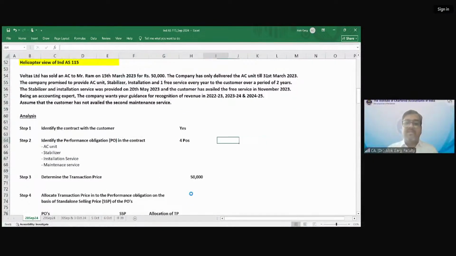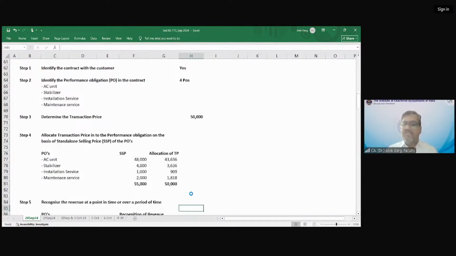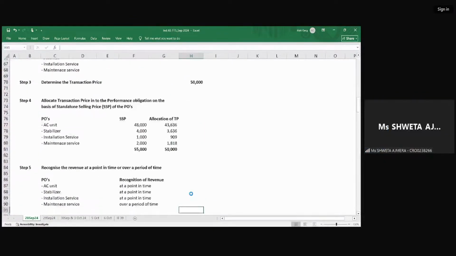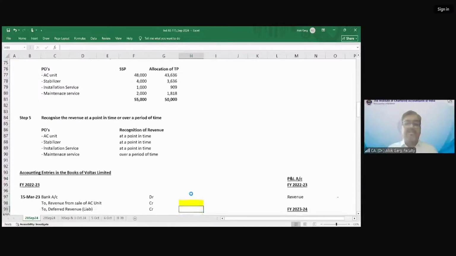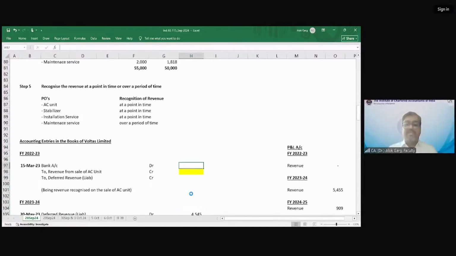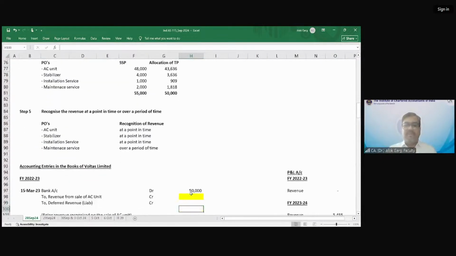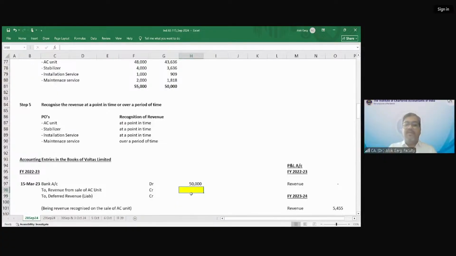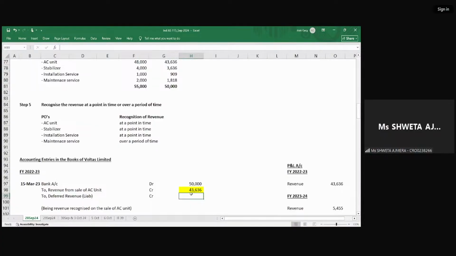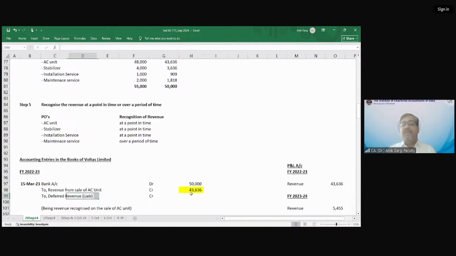Now shall I also discuss the accounting entries? Yes. Okay. So what are the accounting entries in the books of Voltas Limited? How much has Voltas Limited received? Bank account debit 50,000. The money has been received, right? To revenue from sale of AC unit, 43,636. And the remaining will be deferred revenue liability, 6,364. Being revenue recognized on the sale of AC unit.